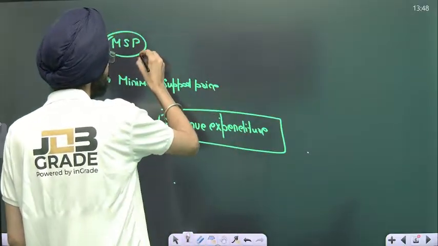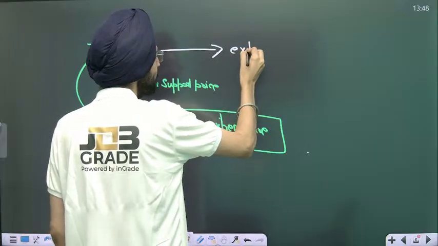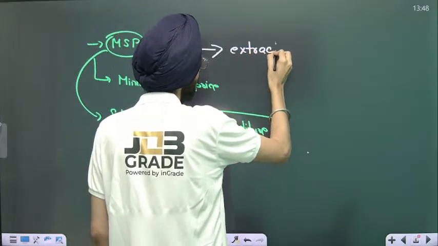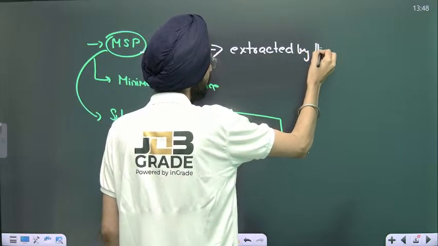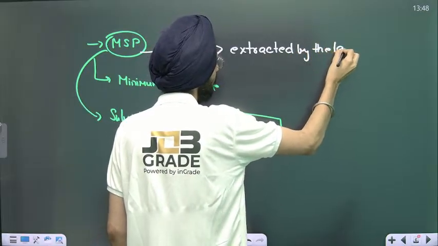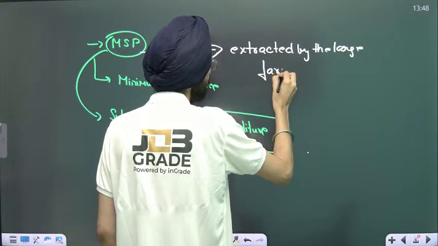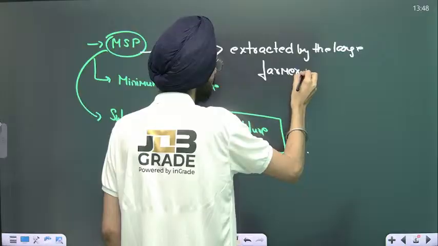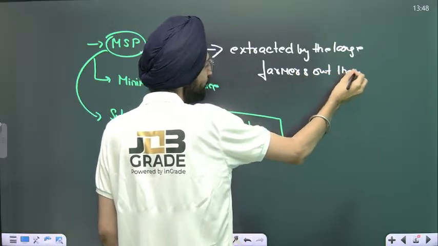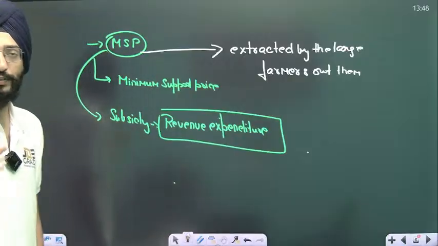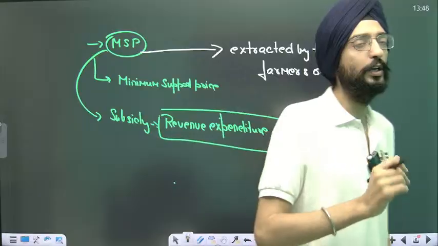Now the problem with the MSP is that, sir, it's been extracted by the large farmers. Again, it's a beneficiary issue. The one who deserves it doesn't get anything. The one who doesn't deserve it is getting a lot of MSP.